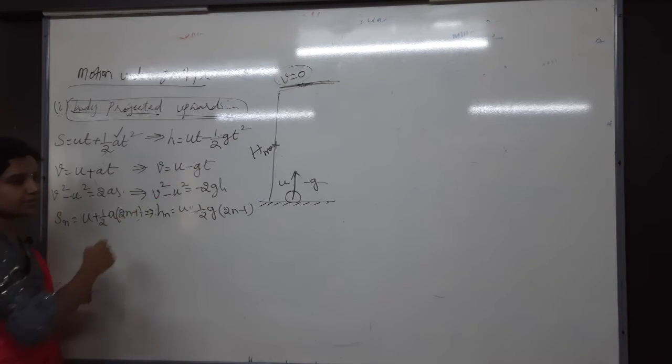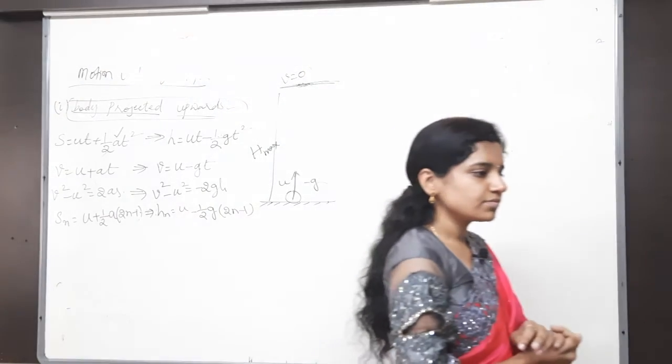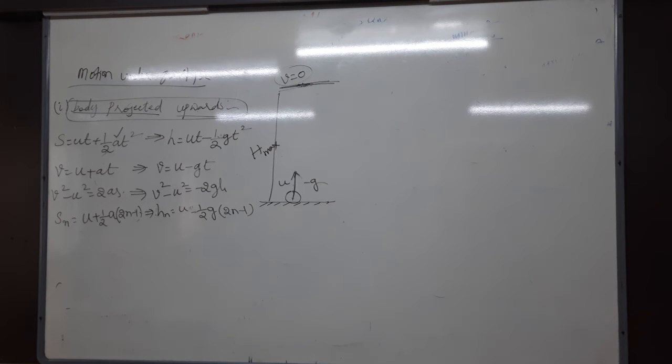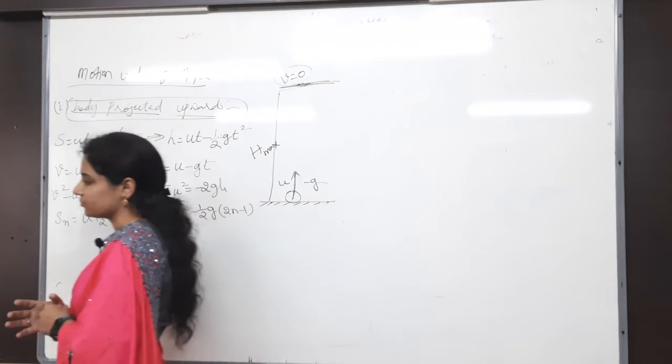Next to this formula, write: velocity of the body after t seconds. Velocity of the body after t seconds.